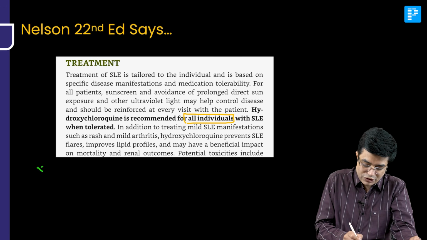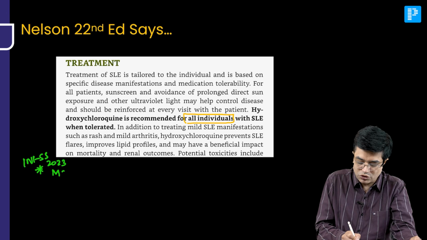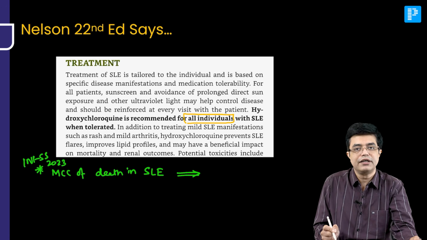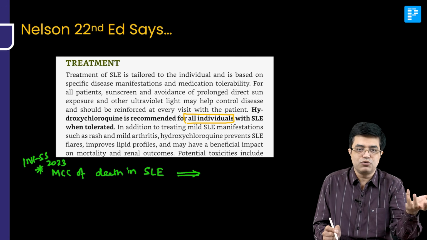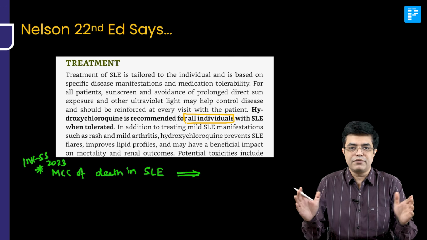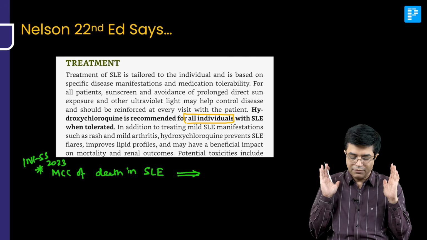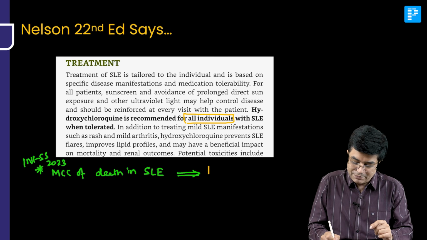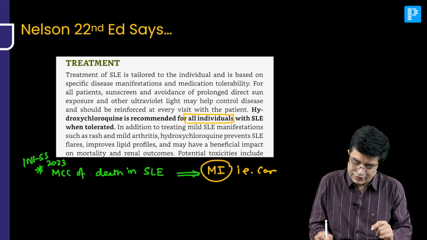Also a one-liner question, INI Super Specialty 2023: what is the most common cause of death in pediatric SLE as well as overall SLE? There were two variations of this. One option said overall, one said pediatric and adult. So whatever it was written, we don't know. Most common cause of death in SLE is always cardiac involvement. So MI, myocardial infarction, that is cardiac cause, is the cause of death.